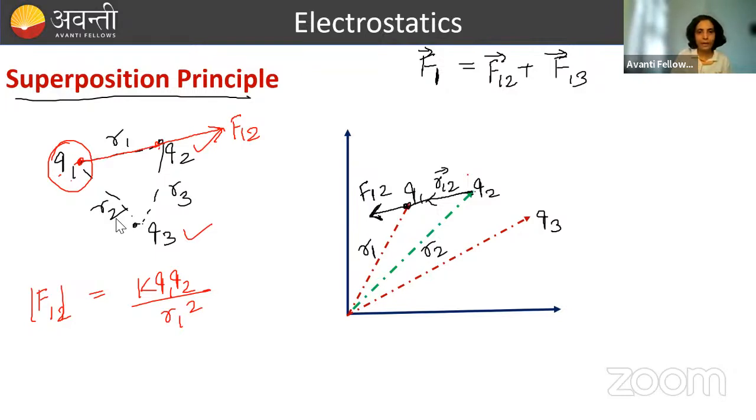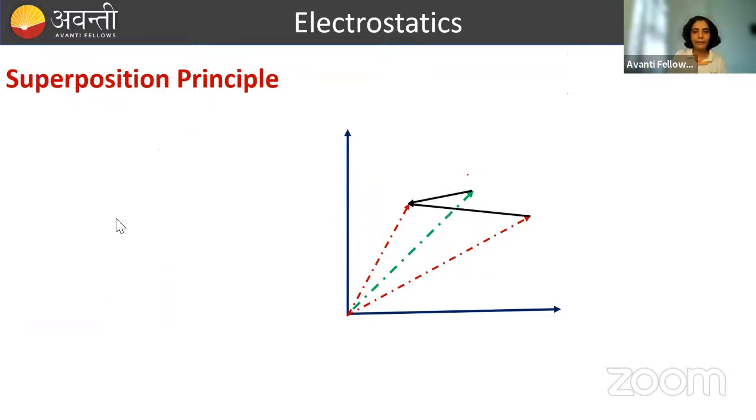ठीक है? तो यहाँ पे अब आप देखो Q1. Now let's calculate F13 direction-wise. So again Q1 and Q3 are both positive charges, so Q3 will repel Q1. So again the force acting on Q1 because of Q3 will be in this direction. So this is this, if this is R3, so this length is nothing but R1. ठीक है, R1 minus R3 will be this. ठीक है, now we can clearly write it magnitude-wise.